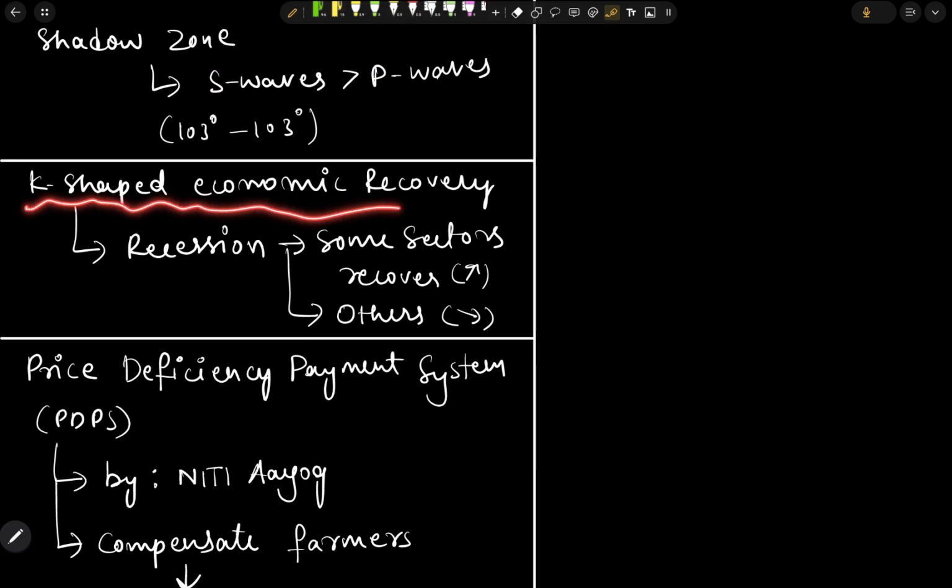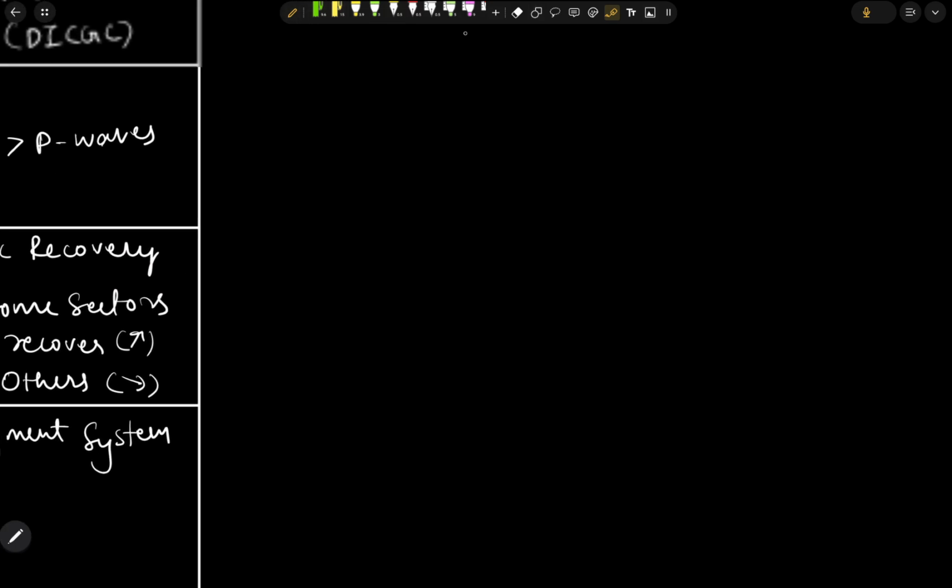Next, we have the term K-shape economic recovery. This is the economic recovery after a recession.